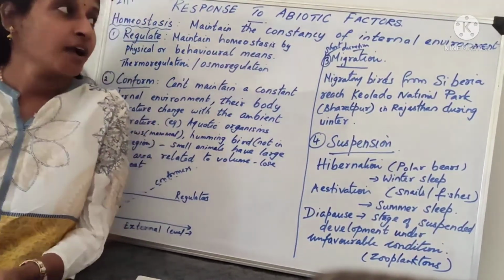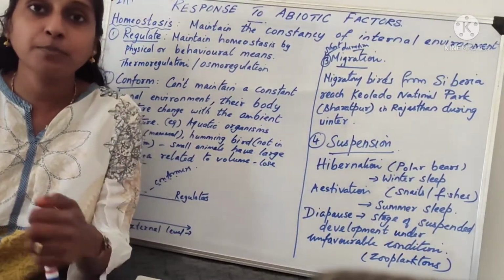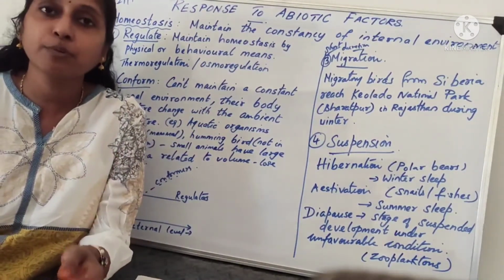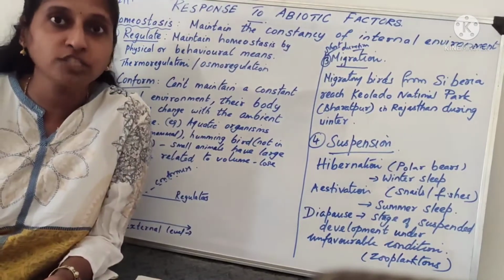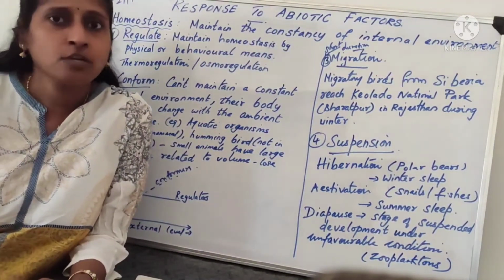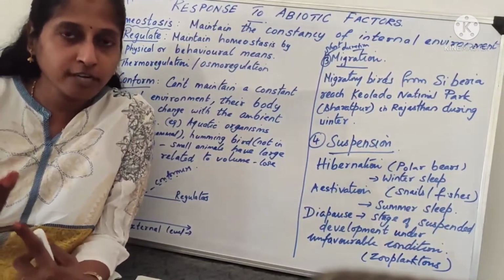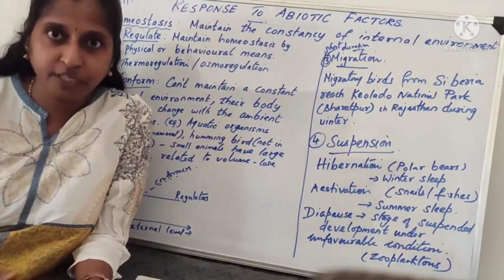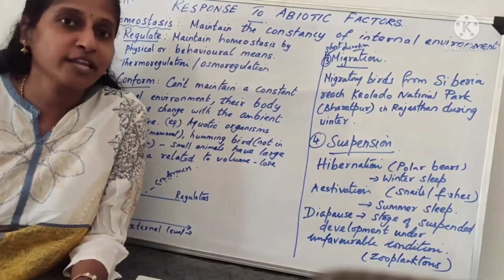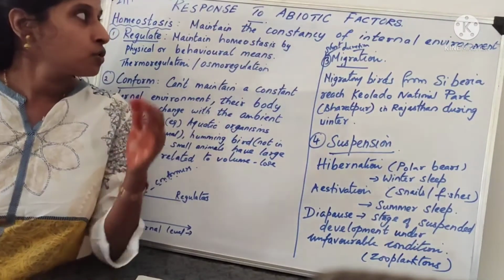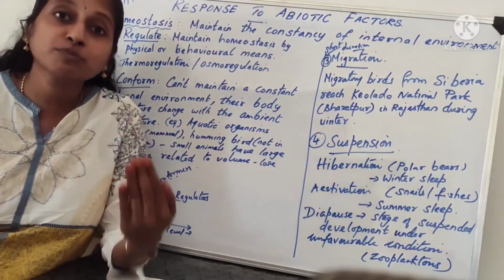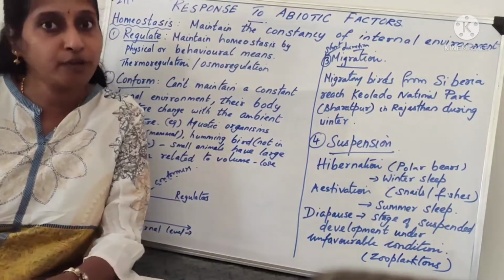Okay, so today we are going to discuss response to abiotic factors. For organism and population, we have already discussed ecology. Now we are going to discuss what? Response to abiotic factors. So what are abiotic factors? You have already learned, isn't it? Like sunlight, temperature, water, rainfall, humidity. These are called as what? Abiotic factors, isn't it? So how living beings are going to respond to abiotic factors is the topic we are going to discuss today.